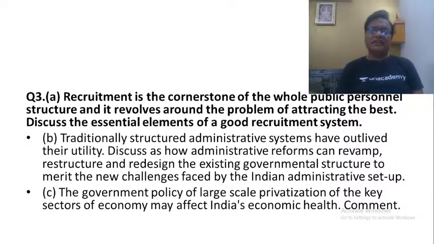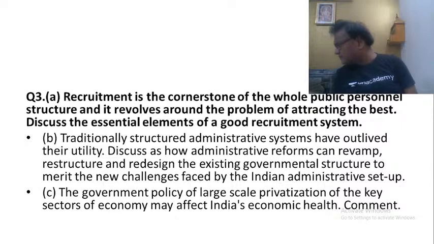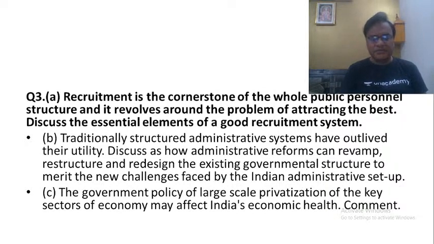So what we are saying is that the traditionally structured Weberian bureaucracy, with its emphasis on rules and regulations, hierarchy, secrecy, a closed system of coordination and written communication, has simply lost its relevance.